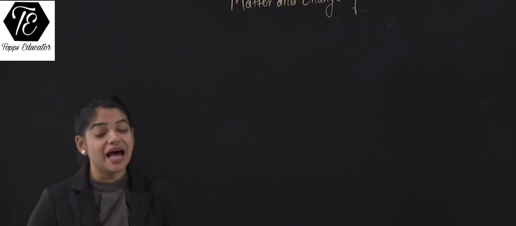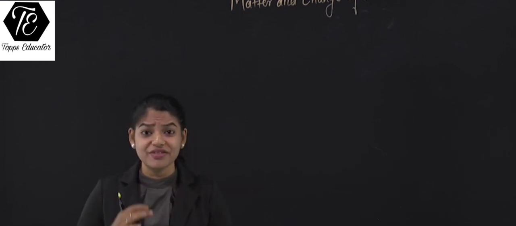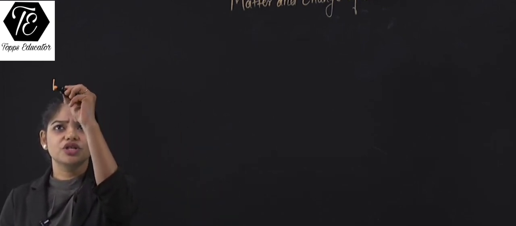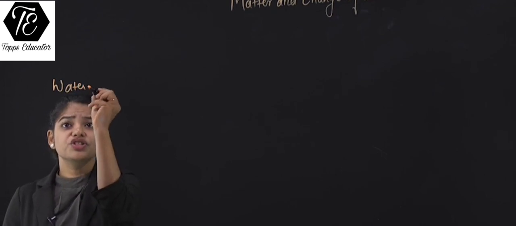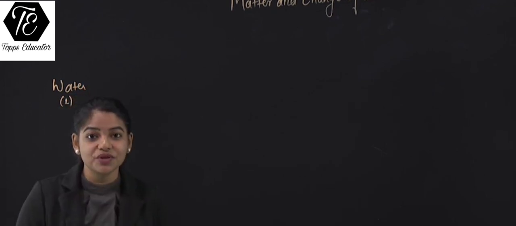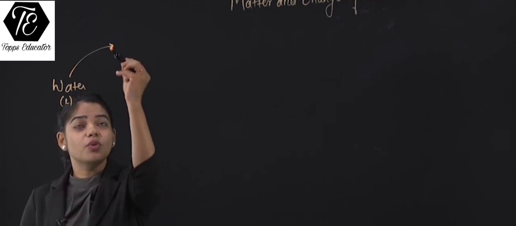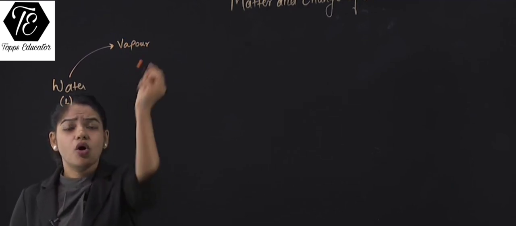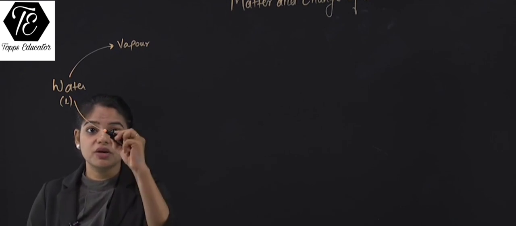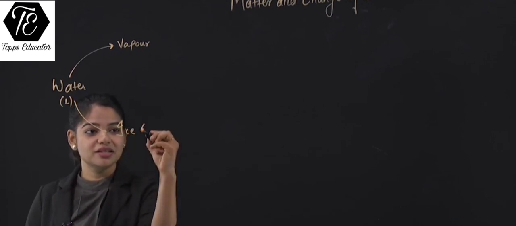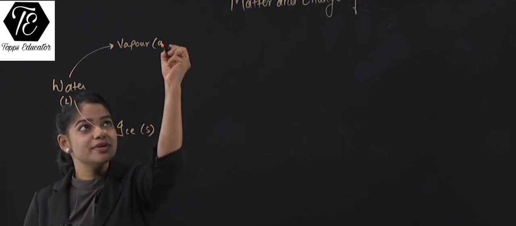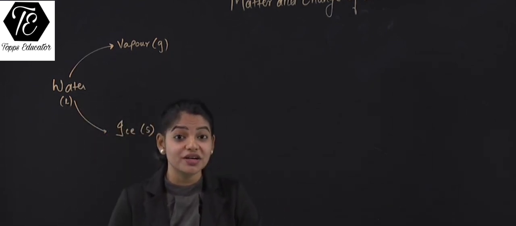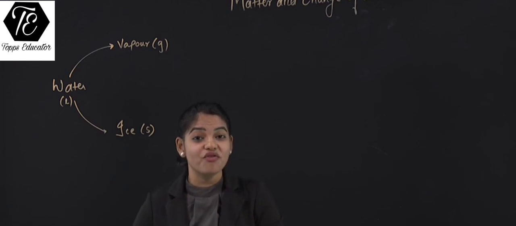So the basic example when we start with understanding the interconversion of state will be the day-to-day life usage of water, which is in its definitely liquid state. This water can be converted into its vapor state, or we can say this water can be converted into its ice state, that is solid state, and this will be gas state. So interconversion of one state to other is nothing but the property of matter.